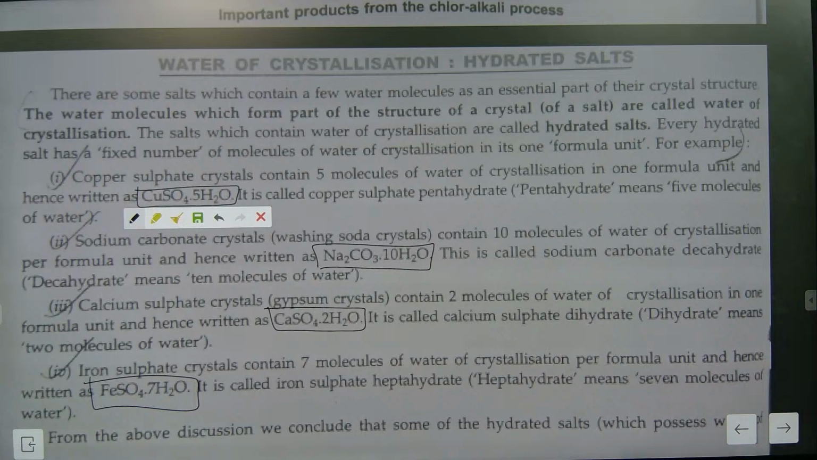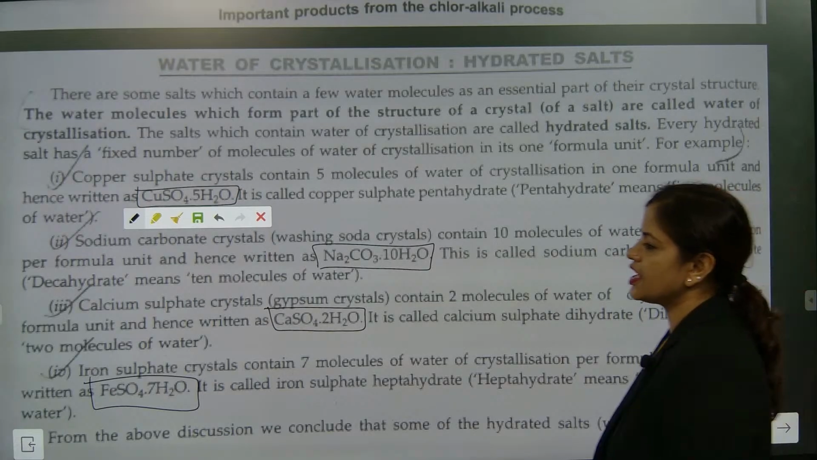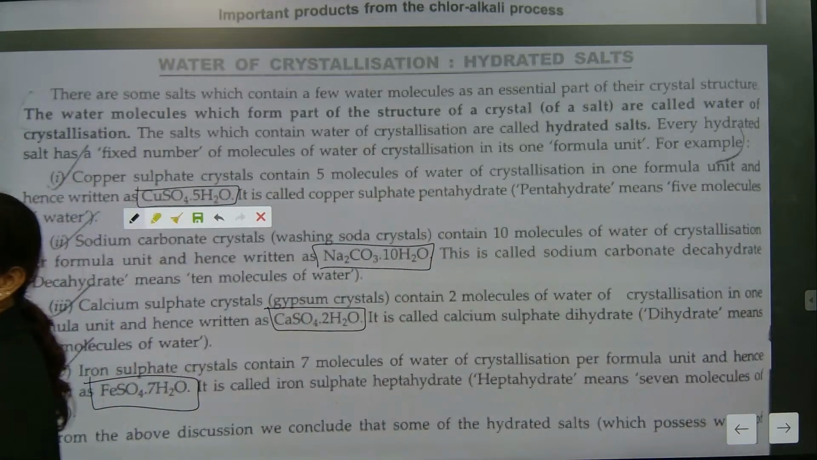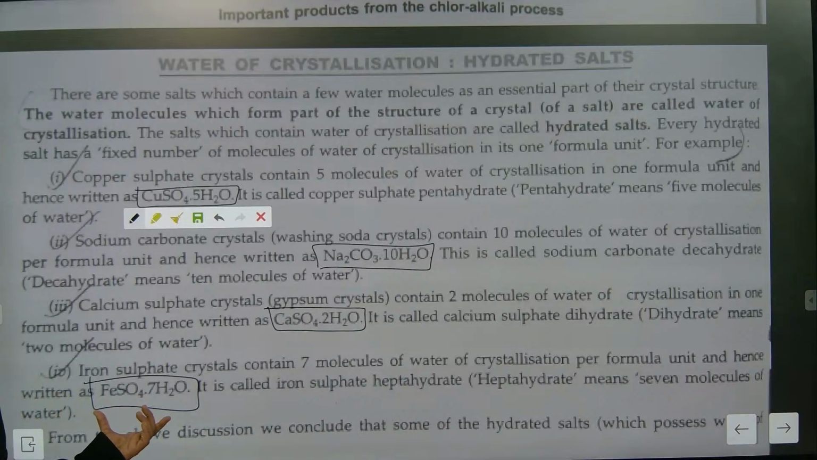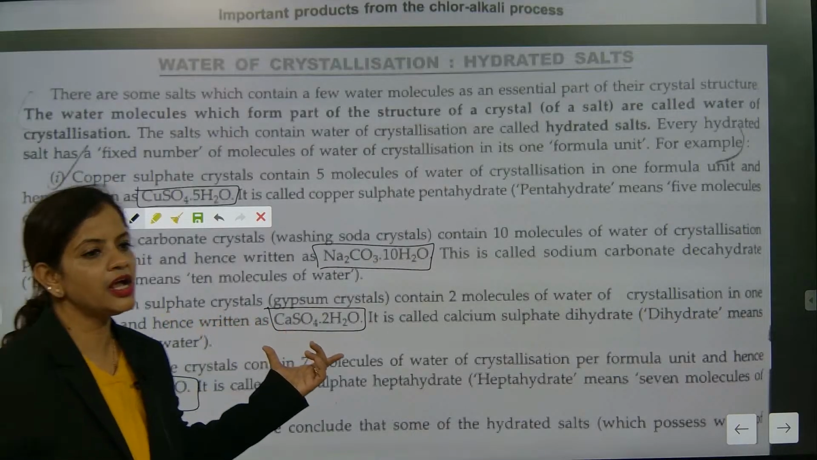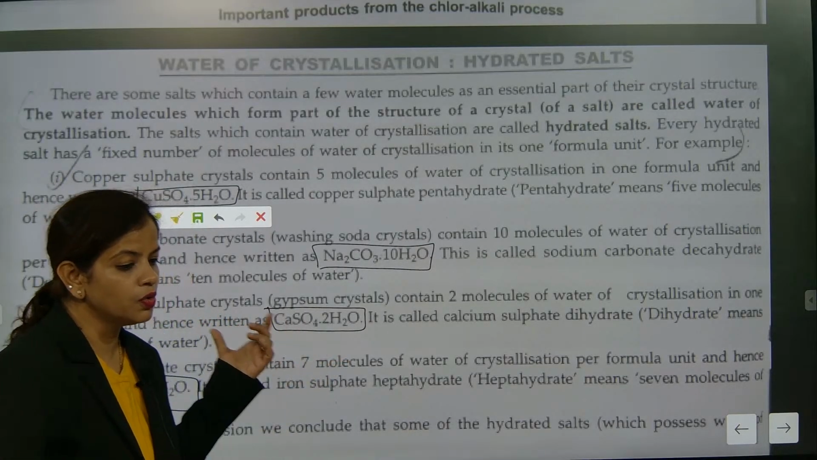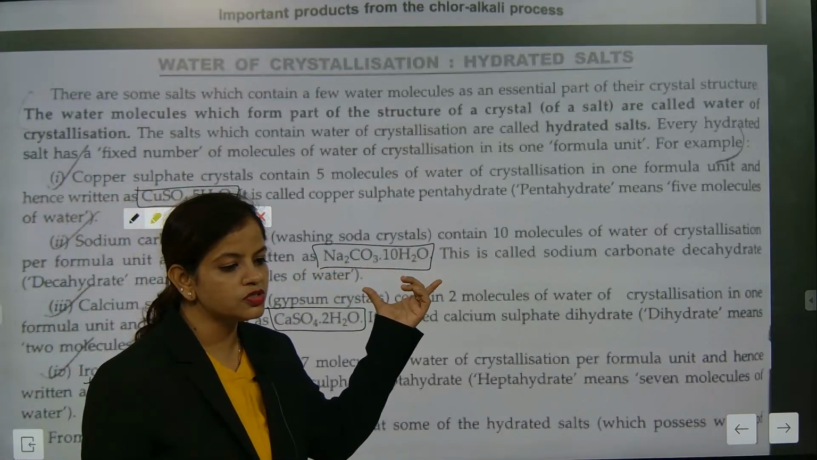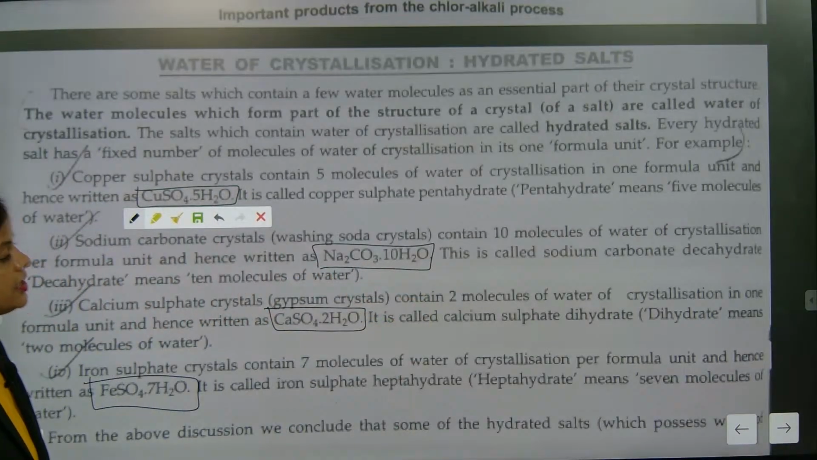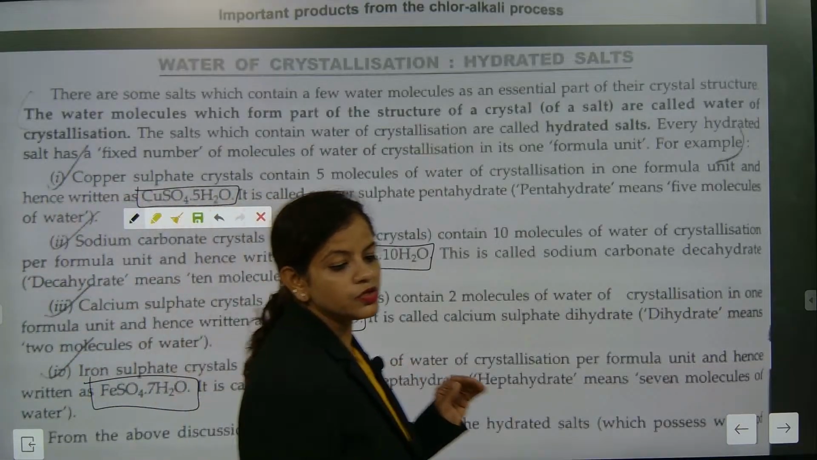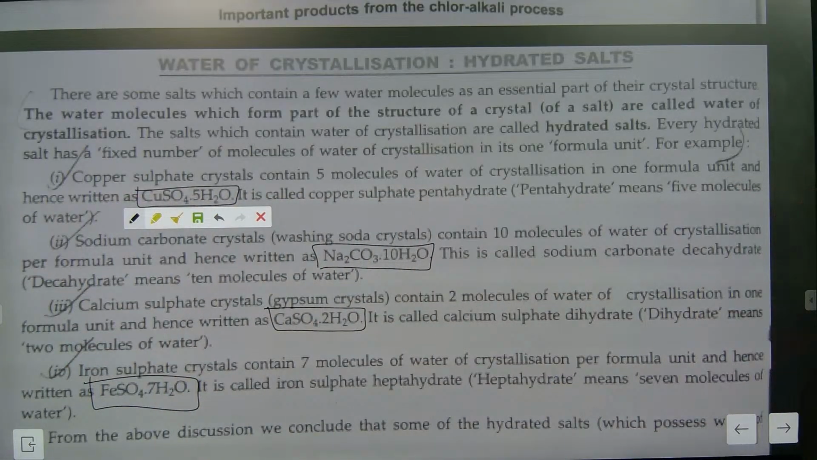So this is exactly called water of crystallization. Understood now? Iron sulfate crystal contains 7 molecules of water, calcium sulfate 2, and sodium carbonate 10. So definitely they contain some water molecules in them. This is considered water of crystallization.